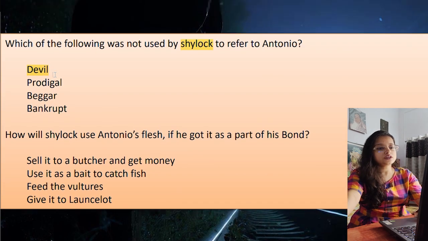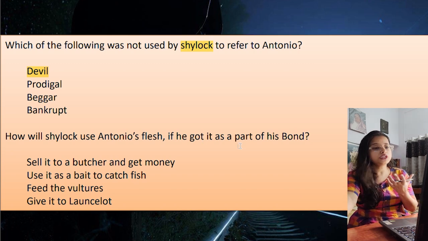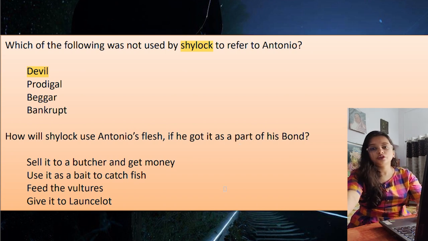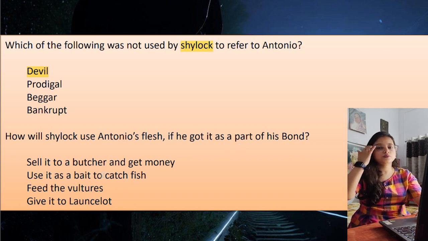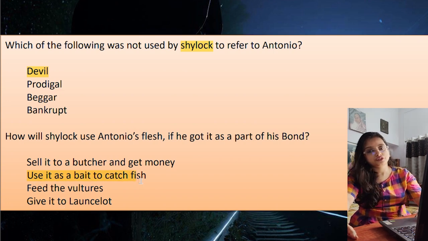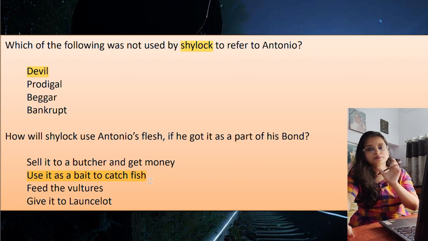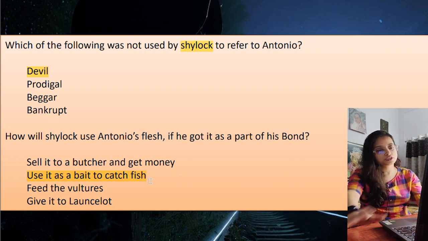Next, how will Shylock use Antonio's flesh if he got it as a part of his bond? In case he got that pound of flesh, what did he say that he will do with it? Sell it to a butcher? Of course he said that it is useless, human flesh we do not eat, so we cannot sell it to a butcher, cancel it. Give it to Lancelot, no, not a question. Feed it to vultures, no, this did not come as a question. Use it as a bait to catch fish, bait fish withal, that was the exact three words. So this will be option B.